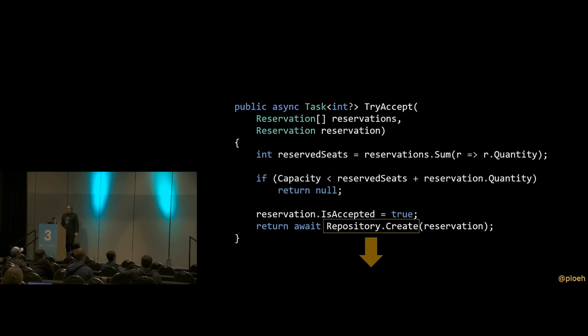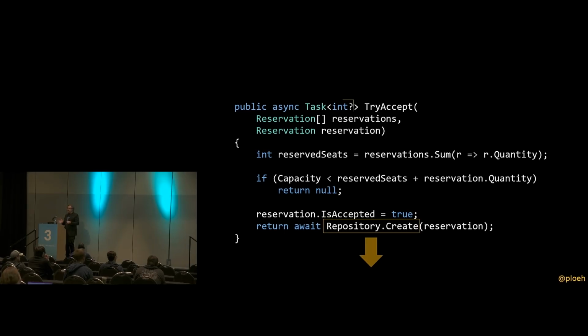So how do we move repository create to the post method as well? Now this one is a little bit harder because this doesn't happen unconditionally. There's a branching instruction sitting a little bit above where, if we decide that the remaining capacity is too little, we return null instead, and that means we don't call repository.create. So if we want to move repository create to the boundary of the system, we need to communicate to the caller the decision we made so that they can decide whether or not to call repository.create. So how do we communicate the decision to the caller?